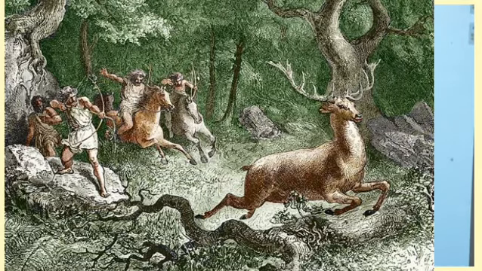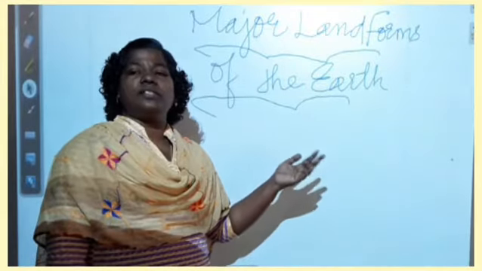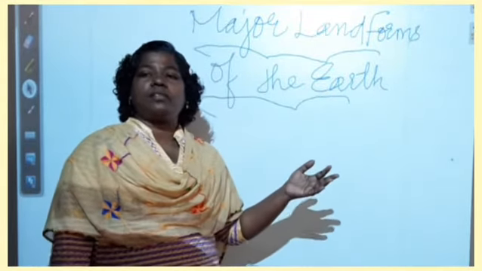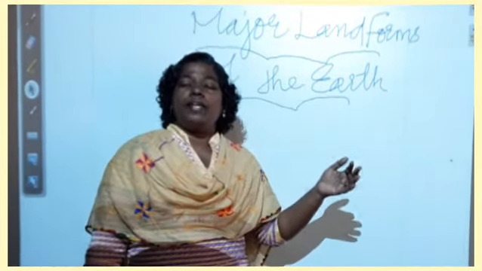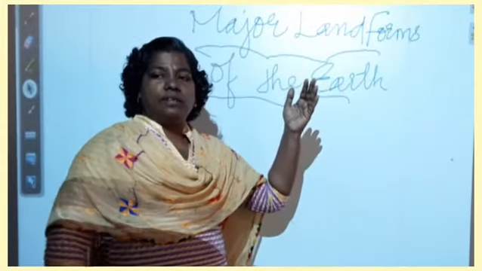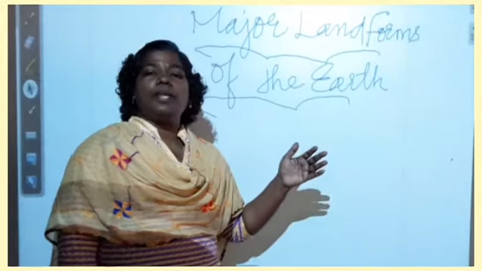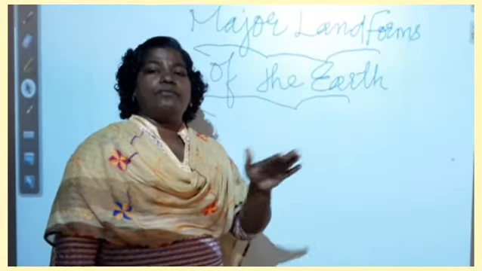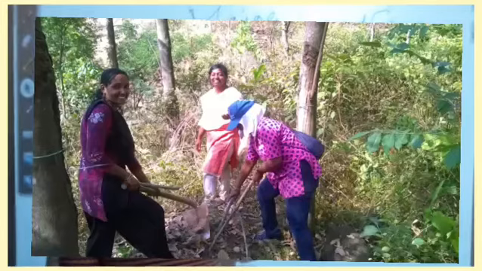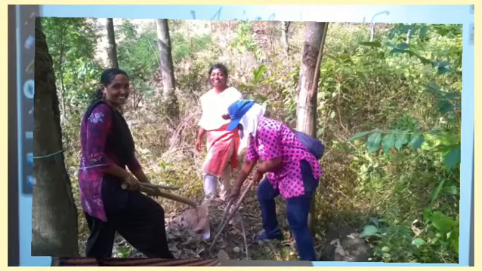These landforms are not the same in size, length or structure. In some areas the landform will be too high, the elevation will be more. In some areas the land will be plain and flat. In some areas it will be low-lying.